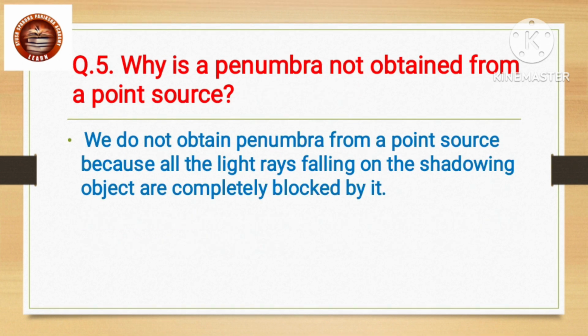Question 5. Why is a penumbra not obtained from a point source? Answer. We do not obtain a penumbra from a point source because all the light rays falling on the shadowing object are completely blocked by it.